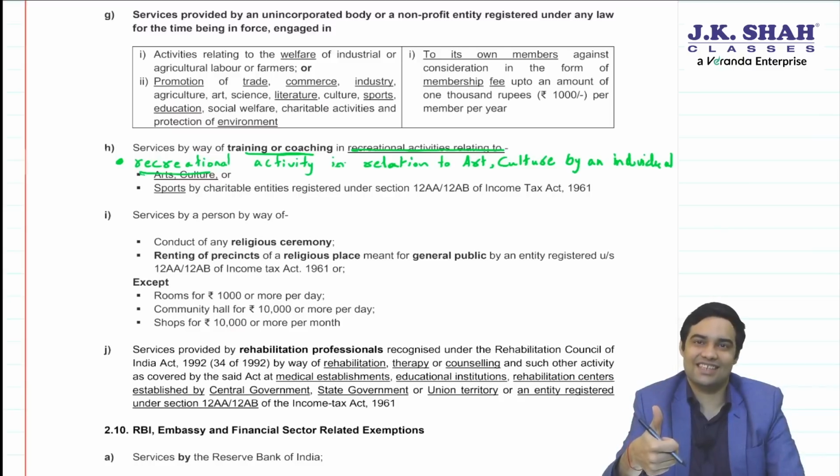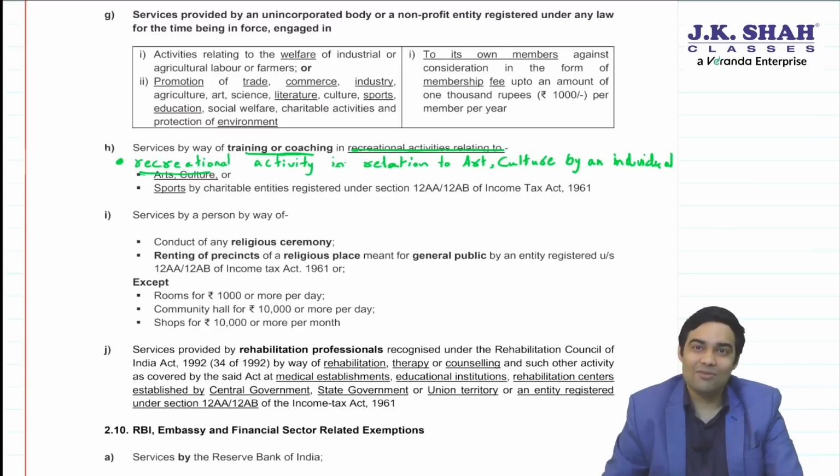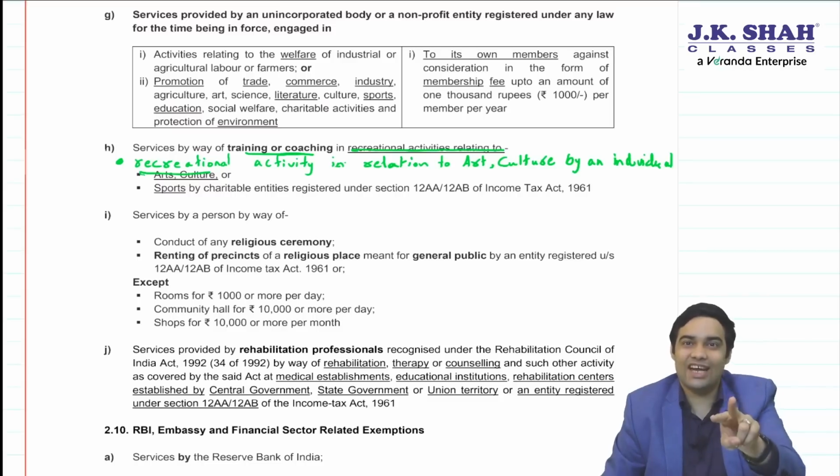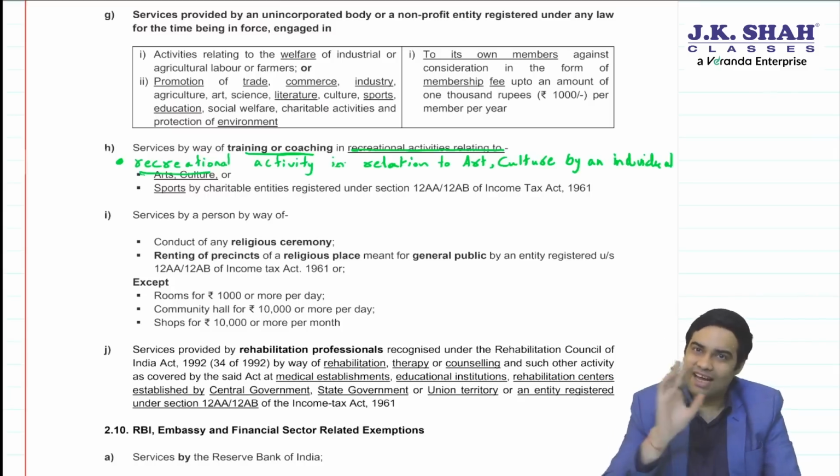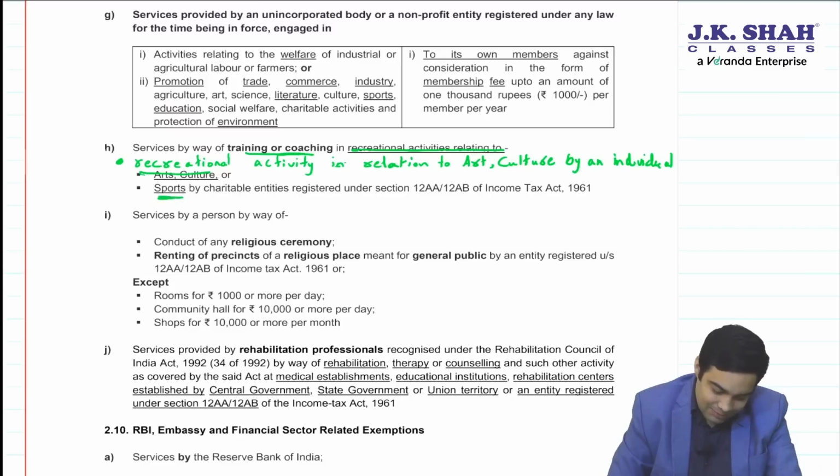The answer is yes. Remember one more thing, even if it is a charitable trust, it will not get the exemption for art and culture training and coaching. So training and coaching for art and culture is restricted only to when it is provided by an individual.